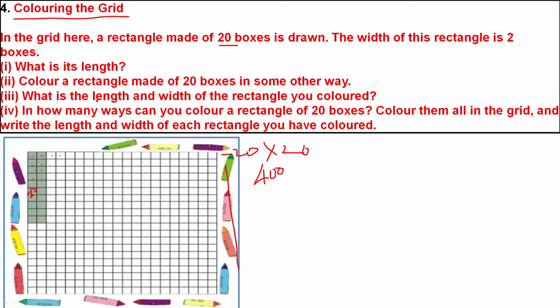Now the question is, what is the length and width of the rectangle you colored? What is the length of the rectangle? Here you can find it, 10. The length of the rectangle is 10. The width of the rectangle is 2. 1, 2, 2 boxes are there. So in how many ways can she color a rectangle with 20 boxes? Color them in the grid and write the length and width of each rectangle.